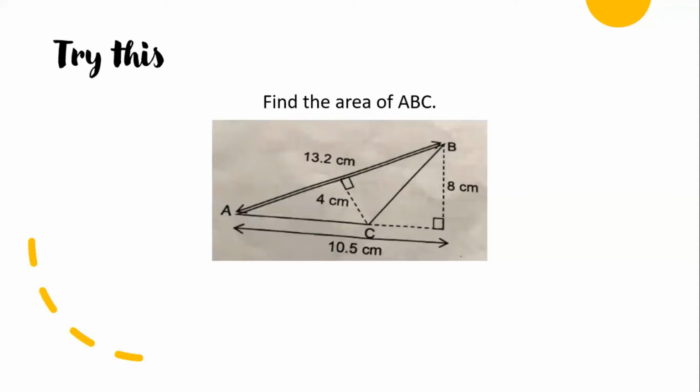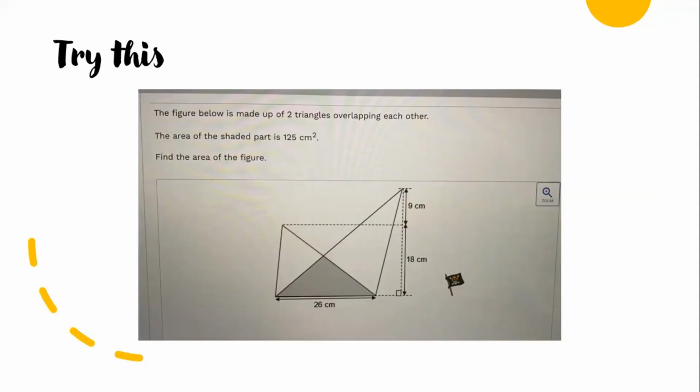It's not this one. It's not 10.5 times 8 times half. This is not a triangle. This is where the question wants to trick you. They give you this, but these two things are not relevant to your answer. If someone asks me how to do it, I think we can discuss this together. Let's do this.